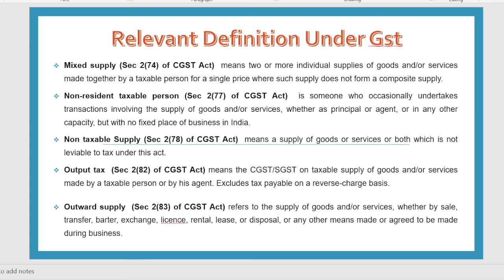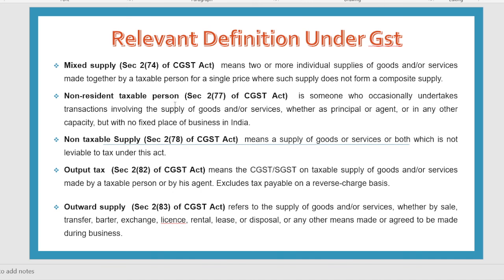Job work. Now we have discussed mixed supply, so I'm not going to explain once again. Mixed supply means two or more individual supplies of goods made together by a taxable person for a single price, where such supply does not form a composite supply. So here mixed supply means when different types of sweets, fire crackers and some puja samagri are coming together, for one single price, that will be called as what? Mixed supply.